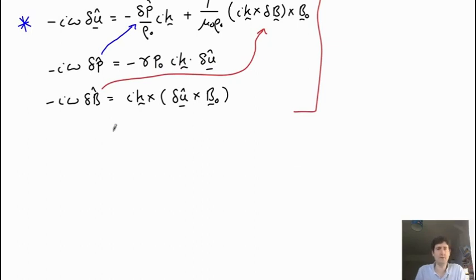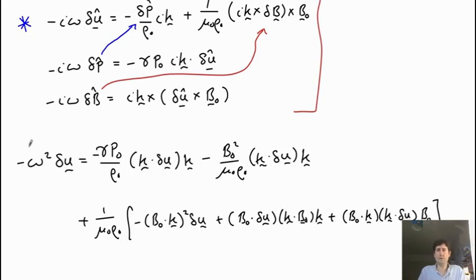What we'll get is an equation with again an omega squared on this side. Because each of these terms has an i omega, we could multiply through by i omega, and then you have i omega delta p hat to substitute in there. So this is the equation where I've just substituted in these equations here, and then there's a bit of vector algebra to write this out, but it's fairly straightforward.